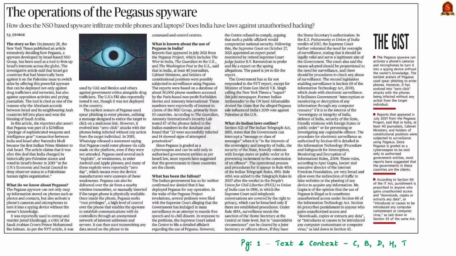See this article here. It is about the Pegasus Spyware. See, this spyware is developed by the Israeli-based NSO Group. According to an article in the New York Times, this spyware is used as a tool to firmly support Israel's interest across the globe. The investigative article said that Israel got countries that had historically been against it on the Palestine issue to switch sides by offering this powerful spyware.